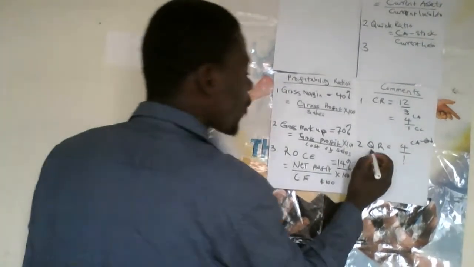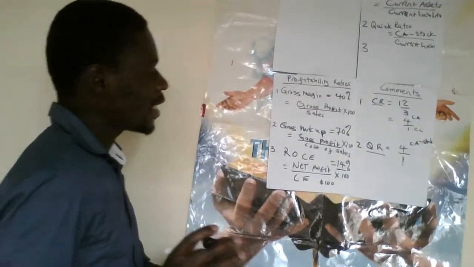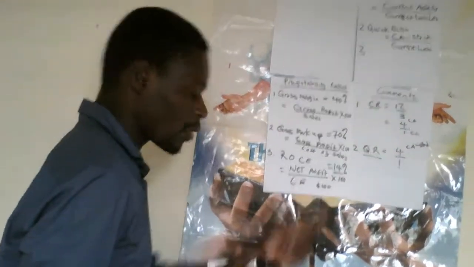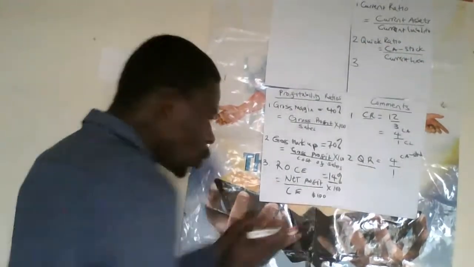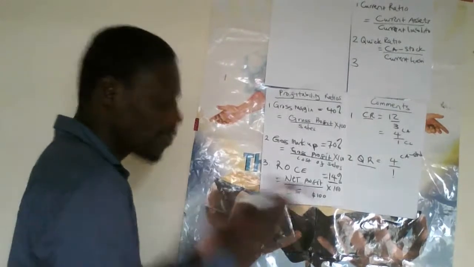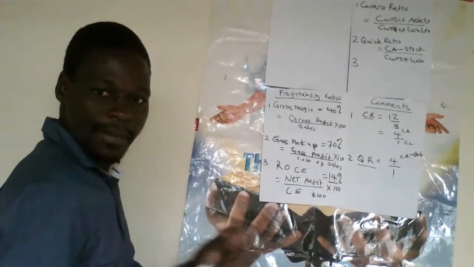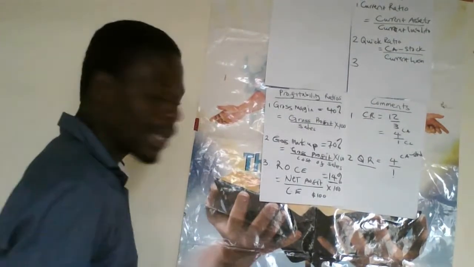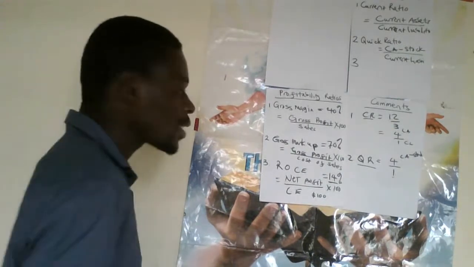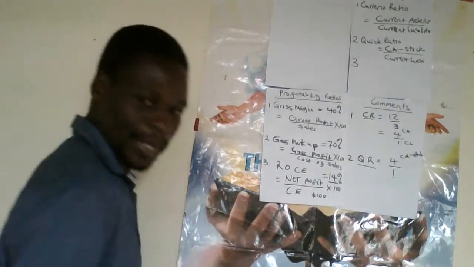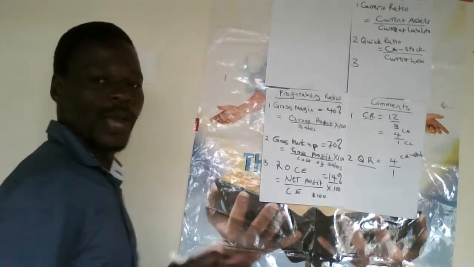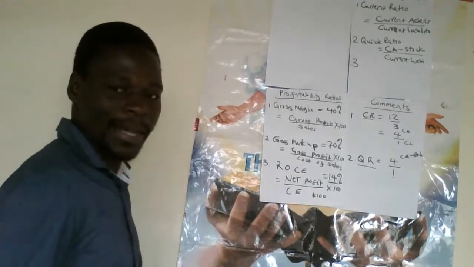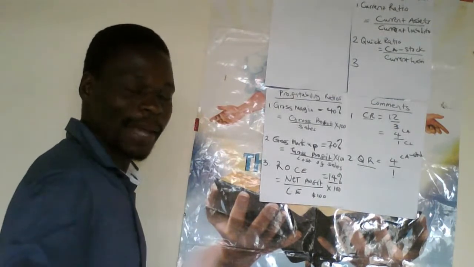There is a difference between the quick ratio and the current ratio. Our quick ratio excludes the inventory in trying to determine the capacity of the business to meet its short-term liabilities. We are trying to give you a hard test, like when you are going to an exam, can you go and write the exam without reading?